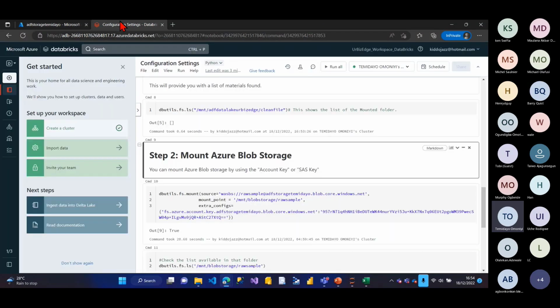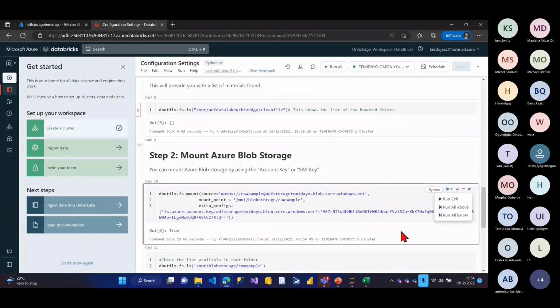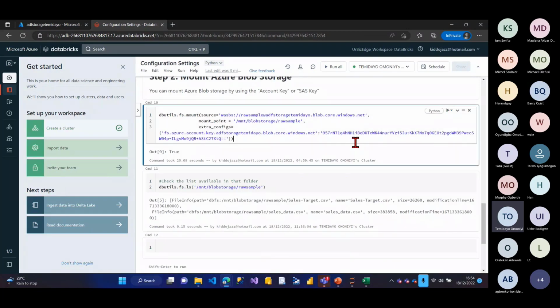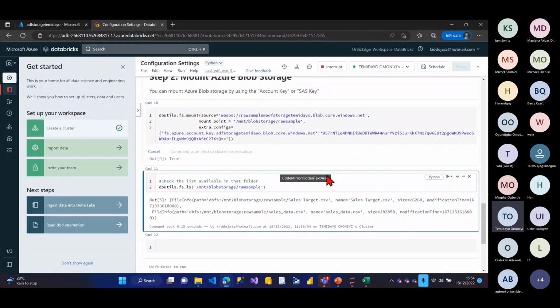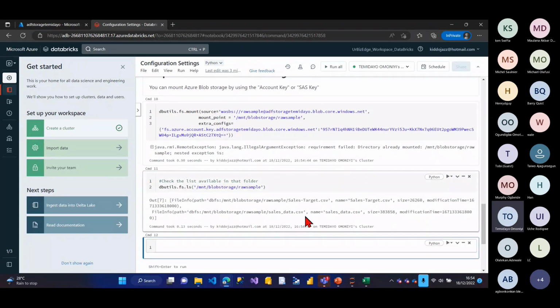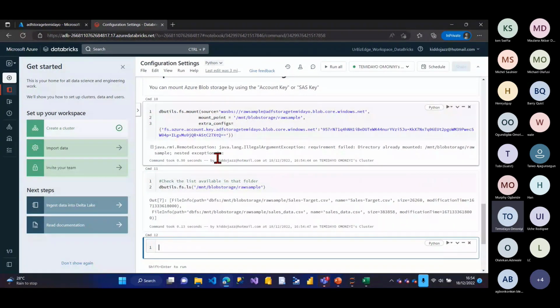So you just need to run this, right? So let me just run this. Okay, cool. And I'll run this to see. Wow, so you can see that the two files now are there, right? So we already mounted the two storage: I mounted my blob storage, and I've also mounted my Data Lake Gen 2. What I have to do now is start the ETL process, the extract, transform, and load, inside of my Azure Databricks.